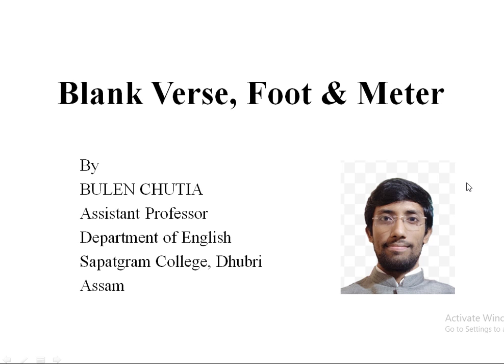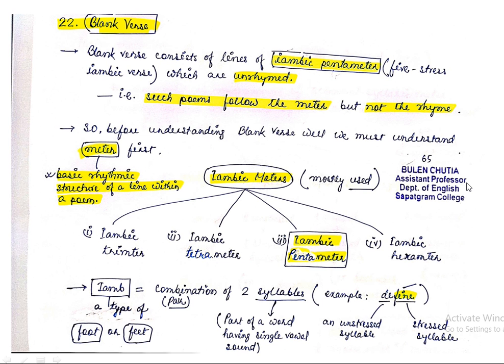In today's class, we will try to understand blank verse and some other important things which are very necessary to understand a poem. They are foot and meter. These two, foot and meter, are essential elements in the composition of a poem. This is one of the most important things that you have to understand in the process of learning literature. So let us start with the definition of blank verse.